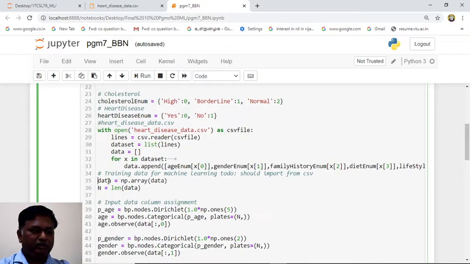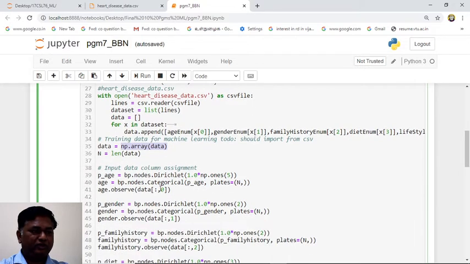So this line is taking your entire data. Now this array is stored in a variable n. This n we are going to use in our algorithm. So n means the length of the data, the entire data's length. Data is our full data in NumPy array format. So data and n are used in our algorithm here.